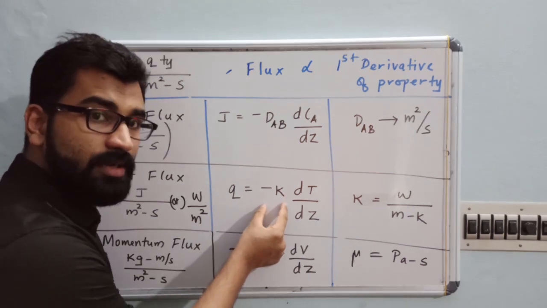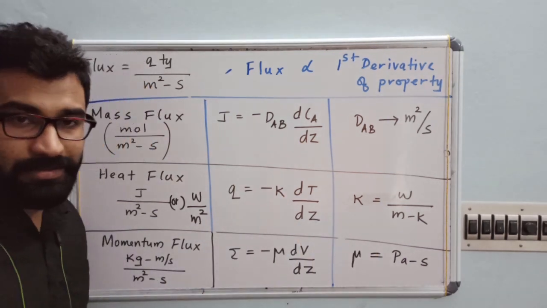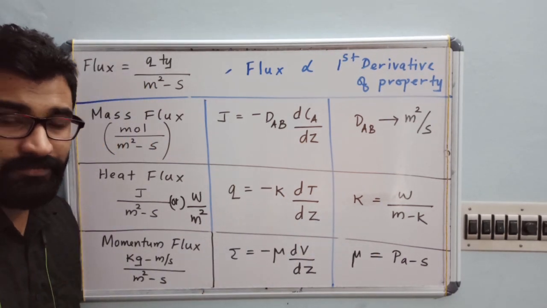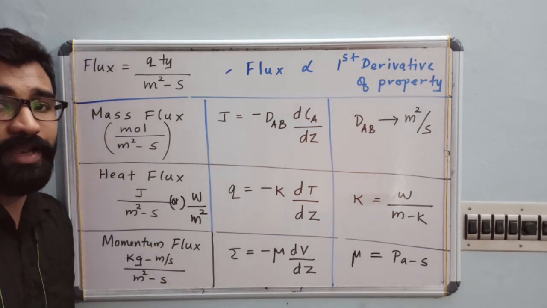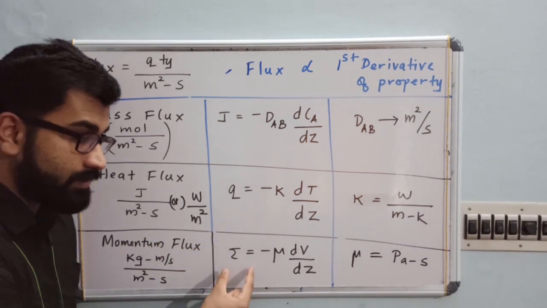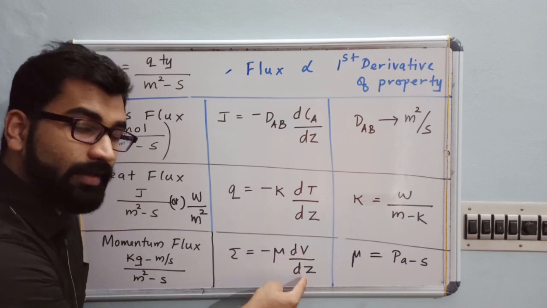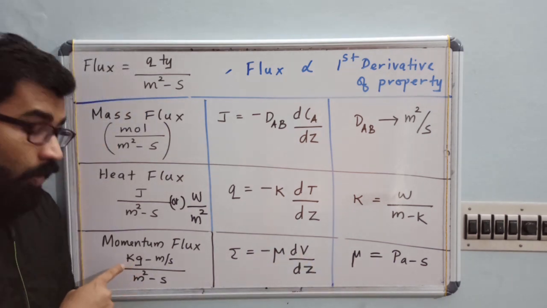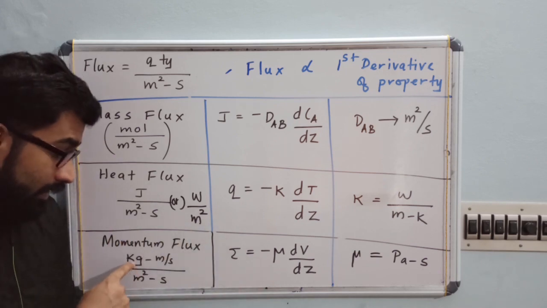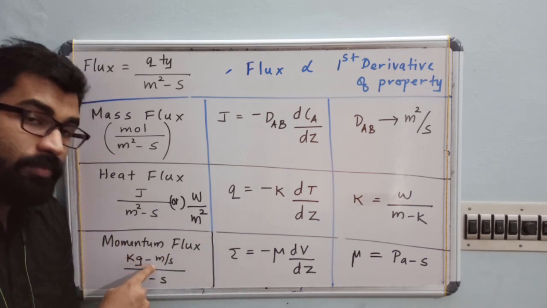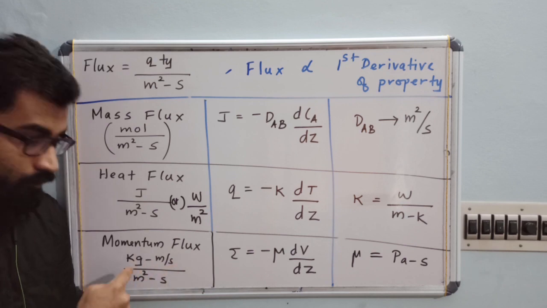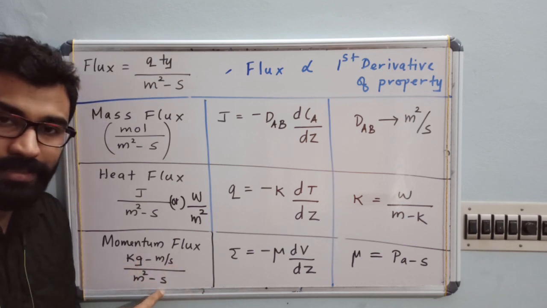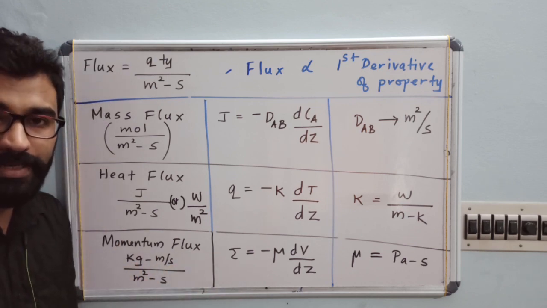Now, what is the proportionality? Proportionality is our thermal conductivity. Now, when you come back to momentum flux, or our shear stress, it is proportional to the velocity gradient. Our constant of proportionality is our viscosity. Now, what is the quantity which is transferring here? You can see the numerator, kg into meter per second. This is our momentum, right? Momentum per area per second, so it's about our momentum transfer.